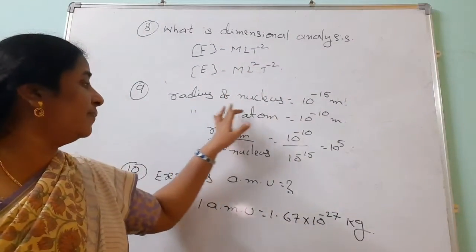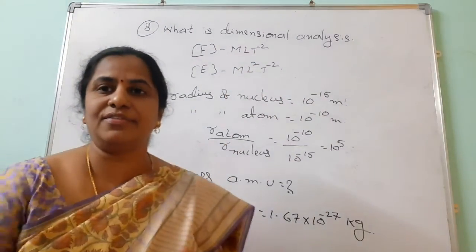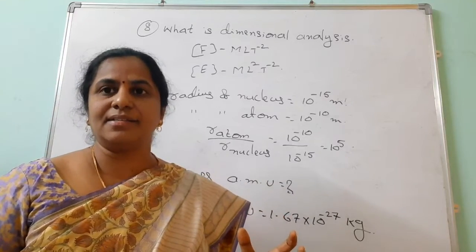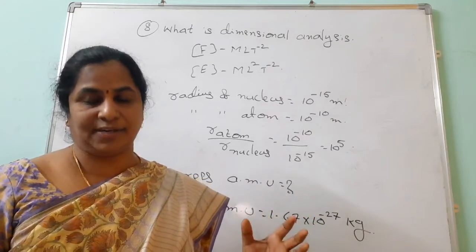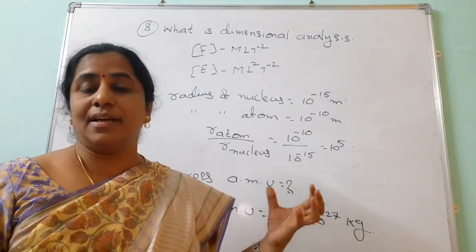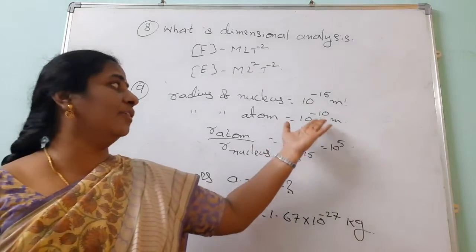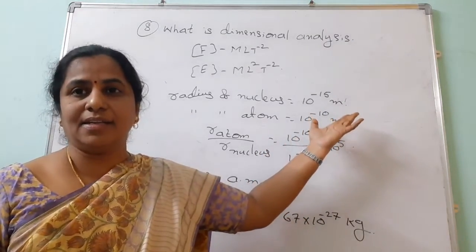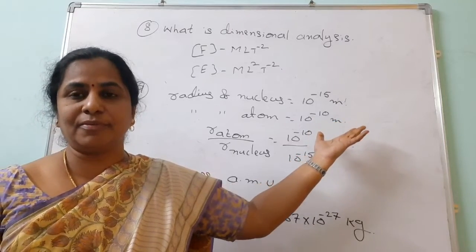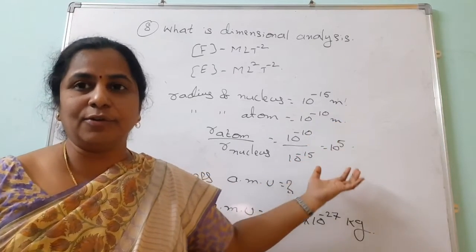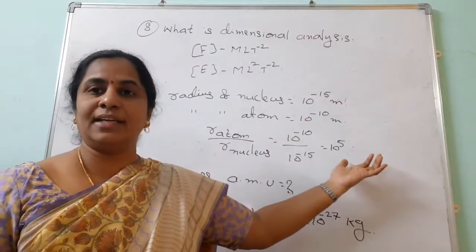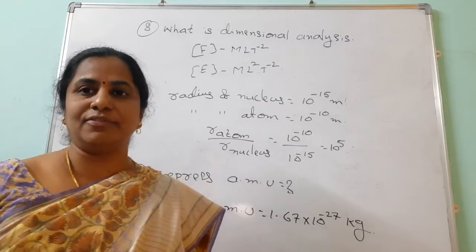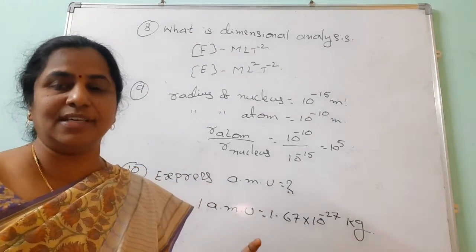The next one is, how much order difference is there between the radius of the nucleus and the radius of the atom? We should remember that the radius of the atom is 10 to the power of minus 10 meters and the radius of the nucleus is 10 to the power of minus 15 meters. When you take the ratio, we get that the order is 10 to the power of 5. So that much order difference is there between them.